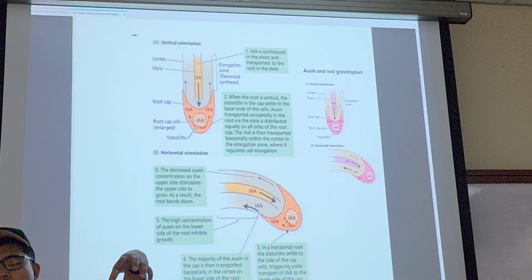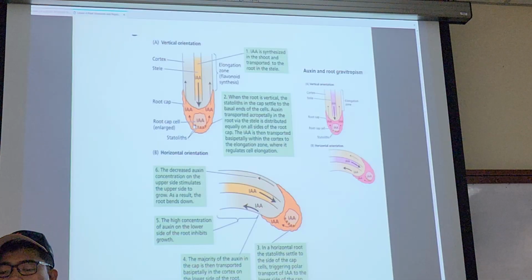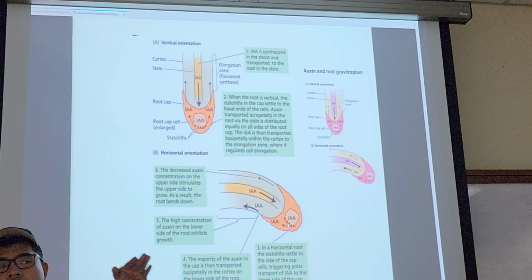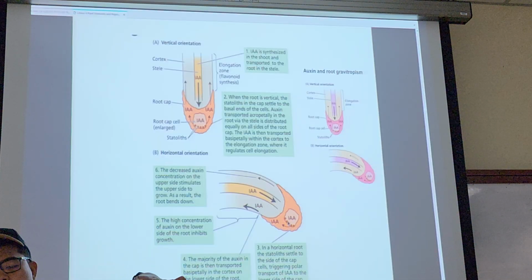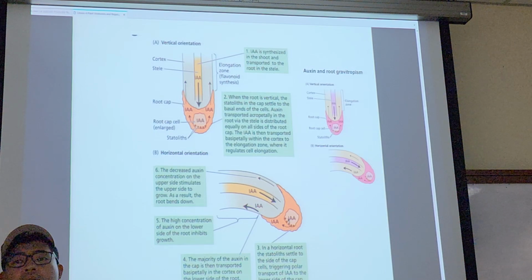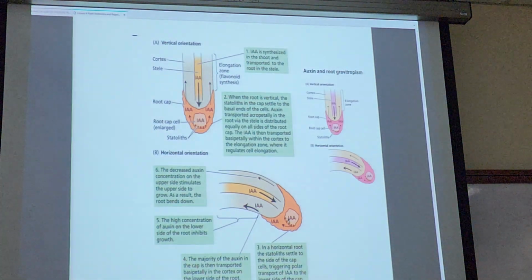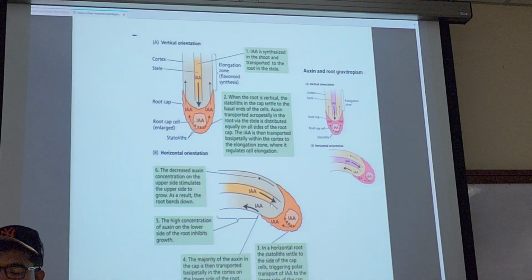Originally, the statolith is right in the center, but when you lay the root down on a horizontal surface, the statolith will go all the way to the lower side.